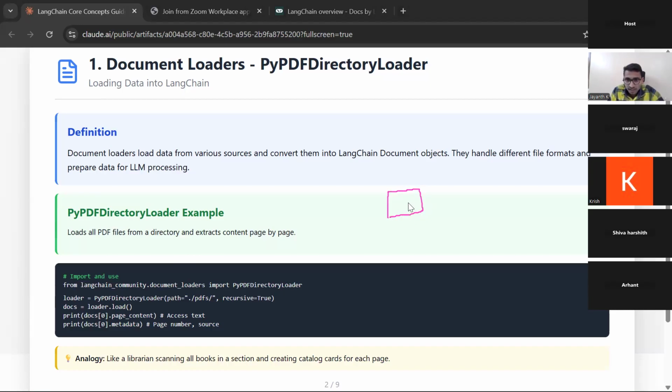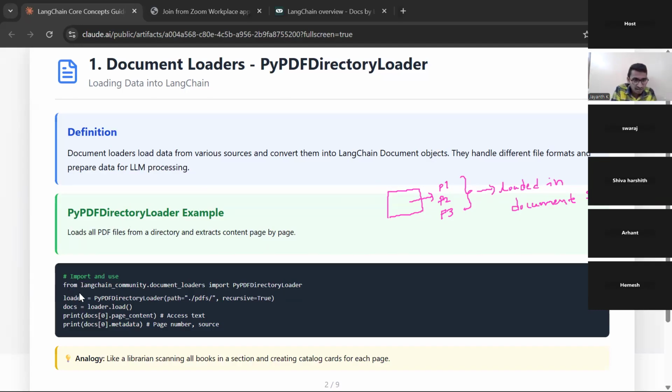In this folder there will be PDF1, PDF2, PDF3, right? Now all these are loaded at a time in the document data structure format. So this PyPDF document loader will automatically load any number of documents present in that folder. That is the use of this in the document format. That is very important, right?